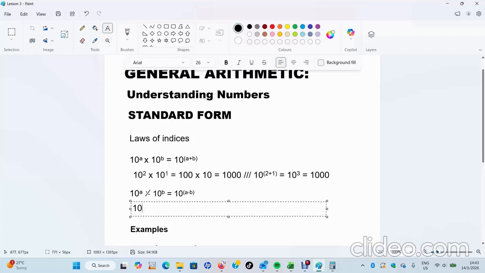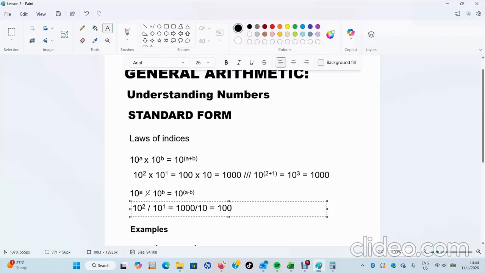Now when we are dividing, we subtract the exponents. Let's use the same numbers. 10 to the power 2 divided by 10 to the power 1, of which we know 10 to the power 2 is 100 divided by 10.